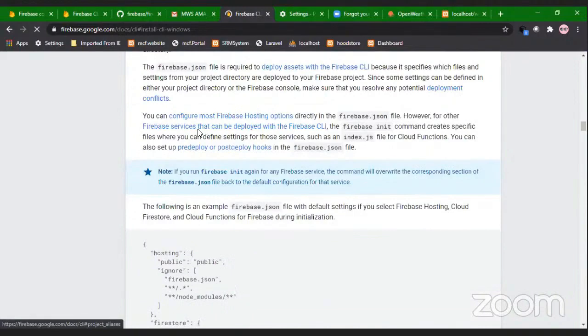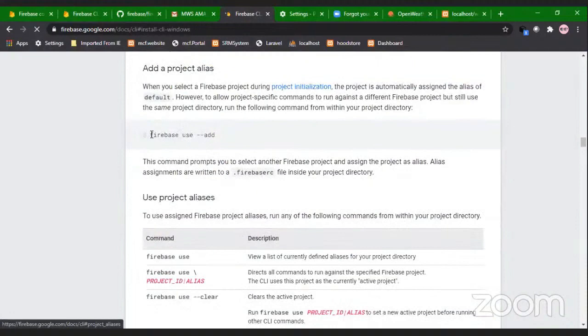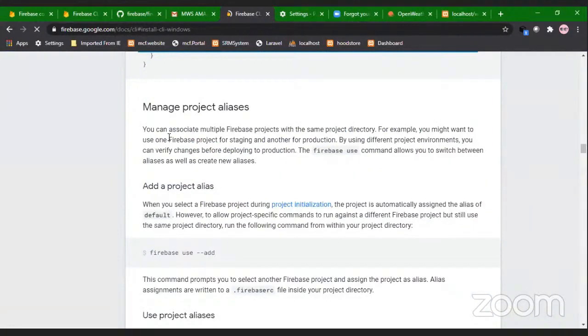When you initialize, you just add one of the projects that you have created on your cloud. Then you use Firebase to add that project.